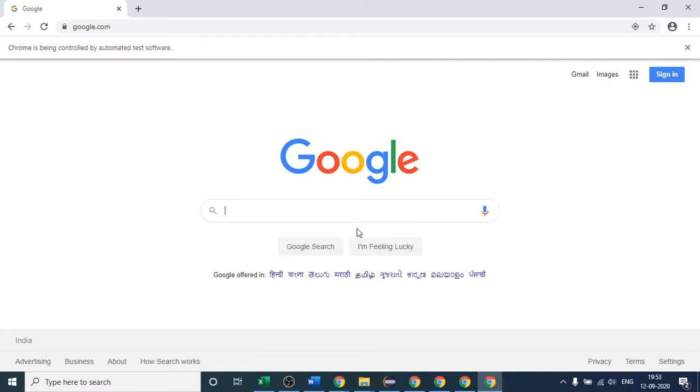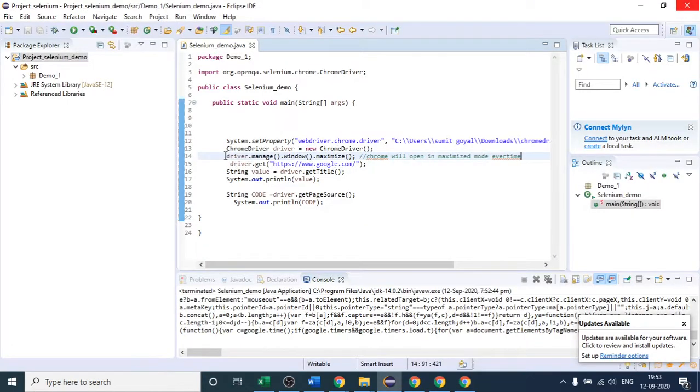See, we are not discussing multiple browsers as of now. First of all let me clear the basics, then we will come to multiple browsers as well, otherwise it will be confusing. So let us discuss one browser as of now. Then we will come to multiple browsers. So this is how you can use maximize, this piece of code.